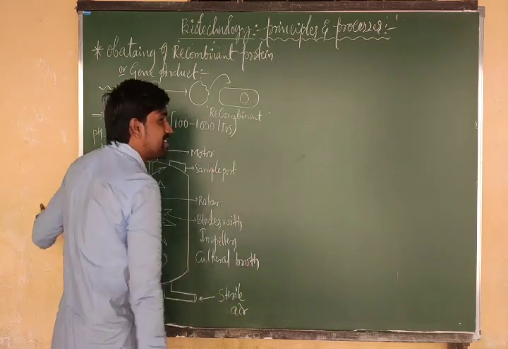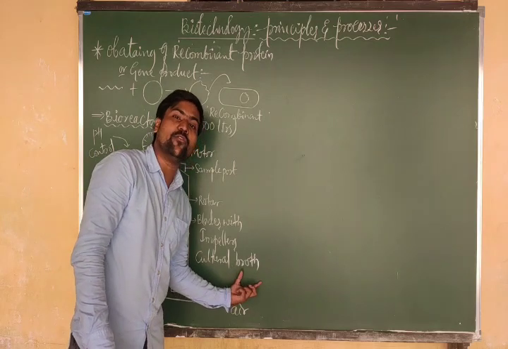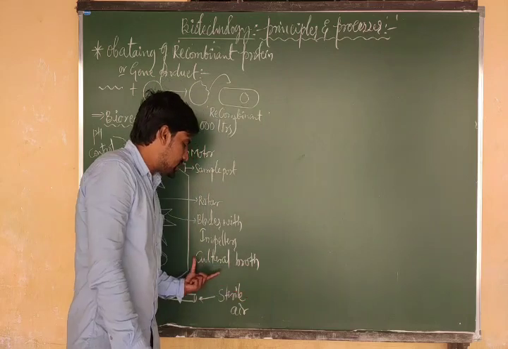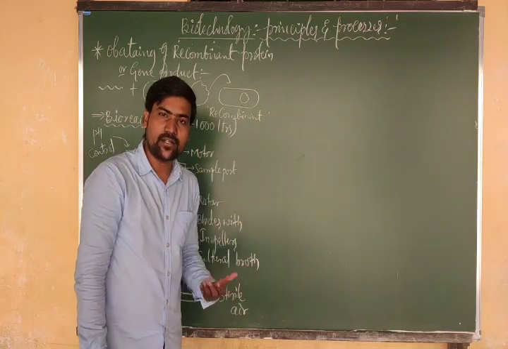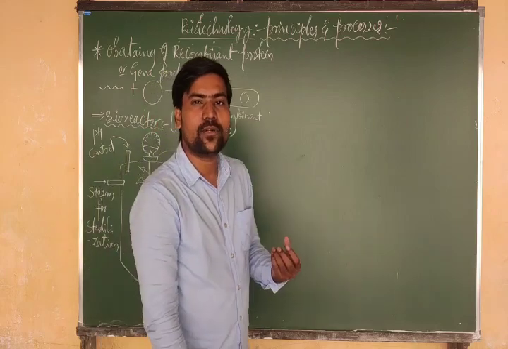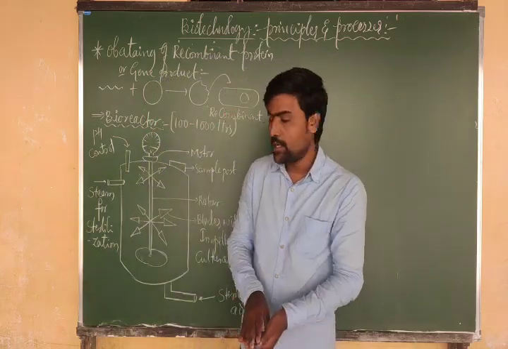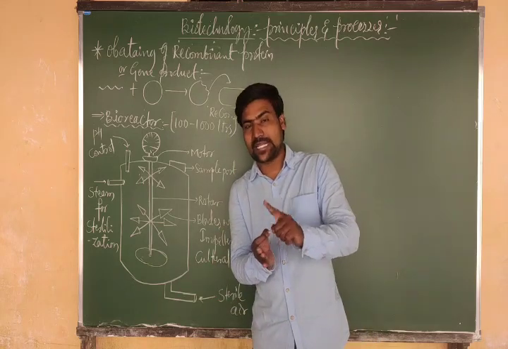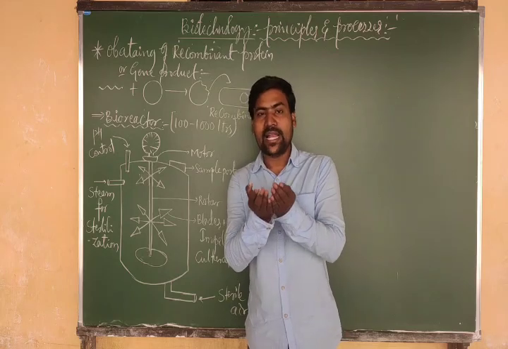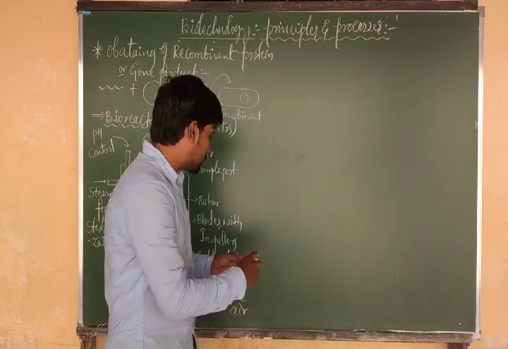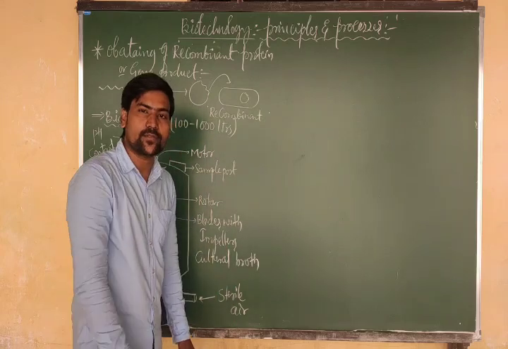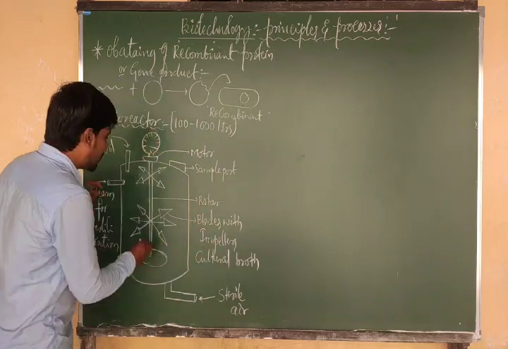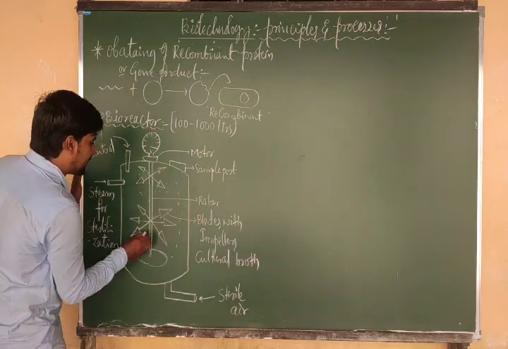What are we using? Culture broth. Broth means liquid food for the growth of bacteria. Culturing means growing, right? You have already heard the term tissue culture, growing tissue into an entire plant. So culture broth means food for the growth of bacteria, and that food is in liquid form. That liquid food may be from 100 liters to 1000 liters. Such an amount of culture broth is taken in the tank.